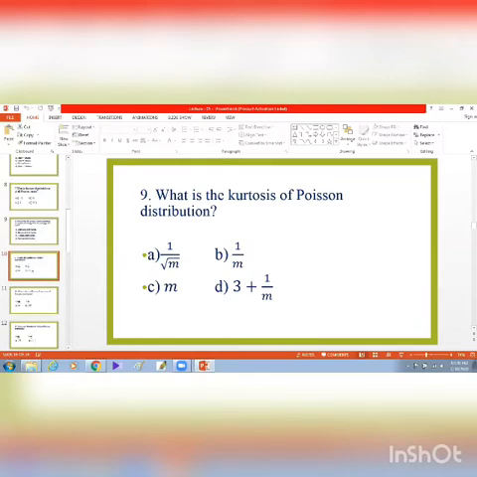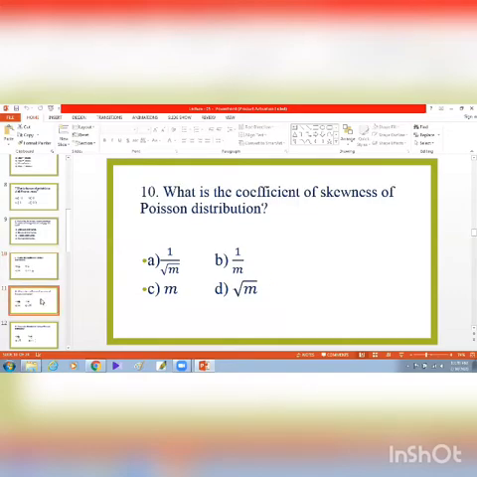Now, question number 9. What is the kurtosis of Poisson distribution? The kurtosis of Poisson distribution is 3 plus 1 divided by m. We know that when it is kurtosis, in that moment kurtosis must be related to 3, and for sure the kurtosis of Poisson distribution is 3 plus 1 divided by m.